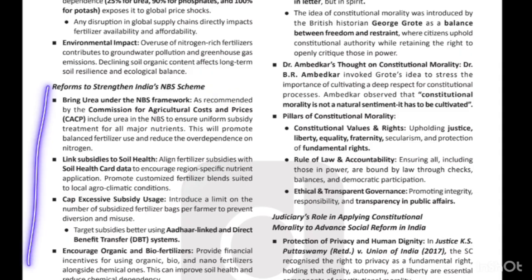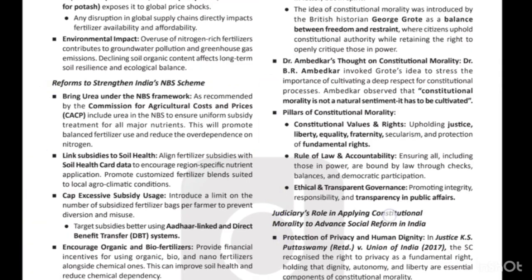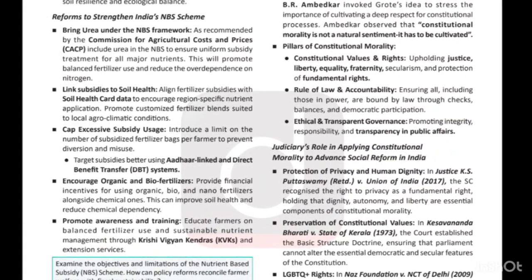Now coming to the reforms to strengthen India's NBS scheme. What reforms should be taken to strengthen India's NBS scheme? The first thing is that it has been suggested by the Commission for Agricultural Costs and Prices (CACP) that urea should be brought into the NBS framework, that is, based on the nutrient content of the fertilizers, they should be paid, right?